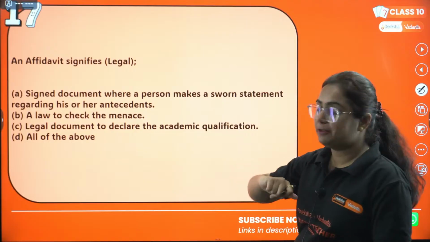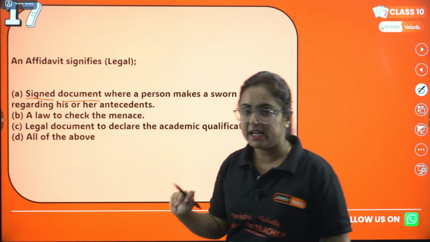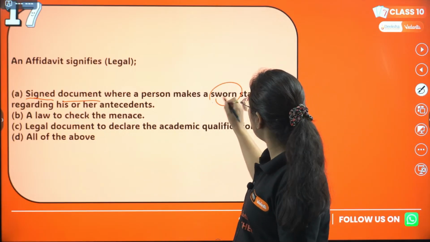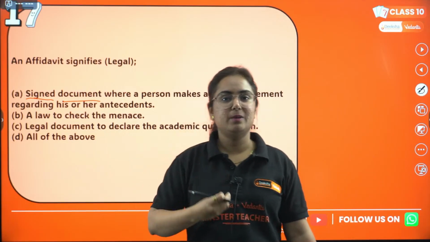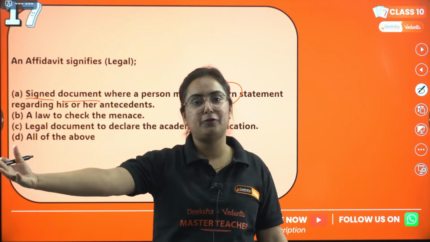So what is an affidavit? It is a signed document in which a person makes a sworn statement. Like basically, my name is Tanvi Pahuja, and I have this amount of property.